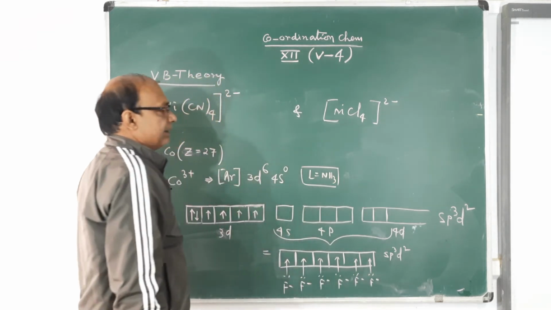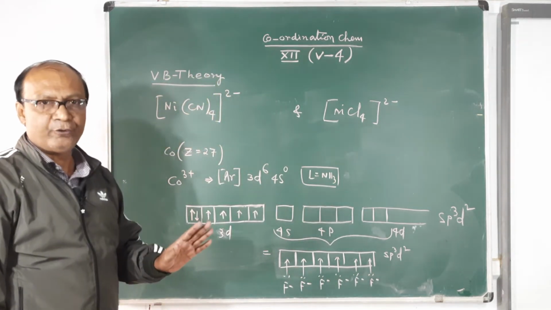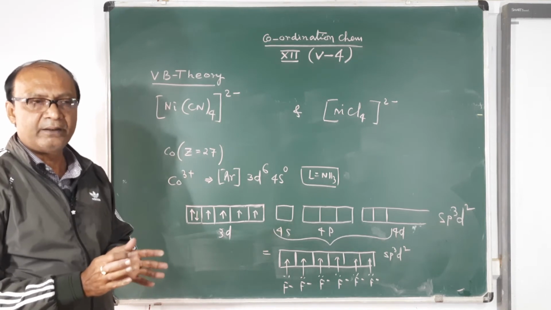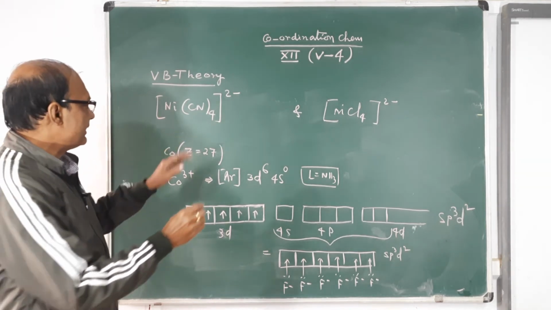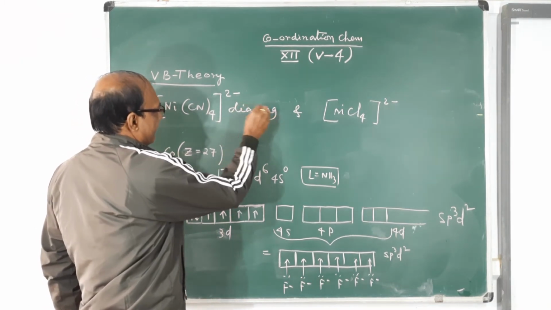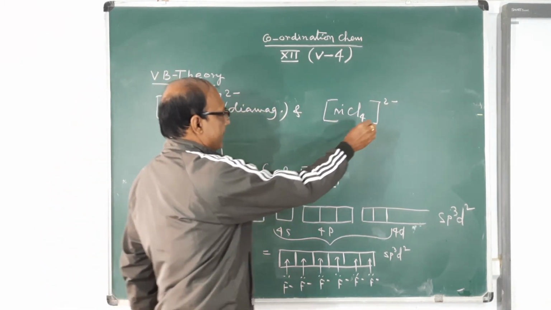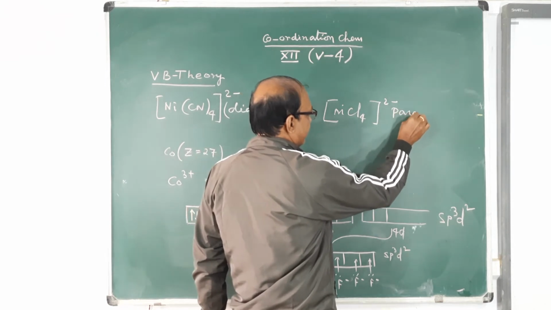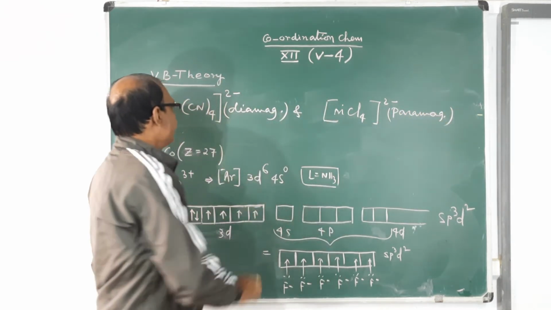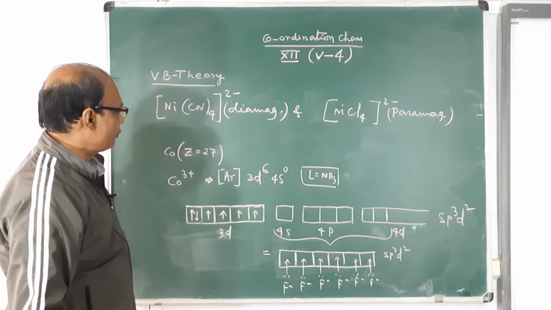The magnetic nature will be given to you, and you have 4 examples, so it is better if you keep them in your mind. This one is diamagnetic, and this one is paramagnetic. So, the diamagnetic complex is Ni(CN)4 2 minus.